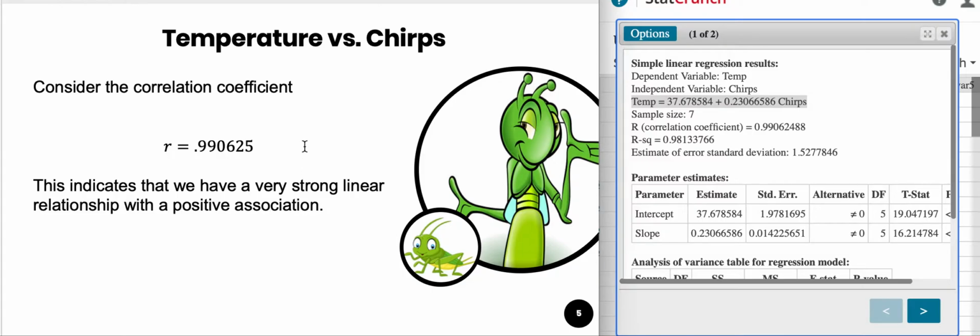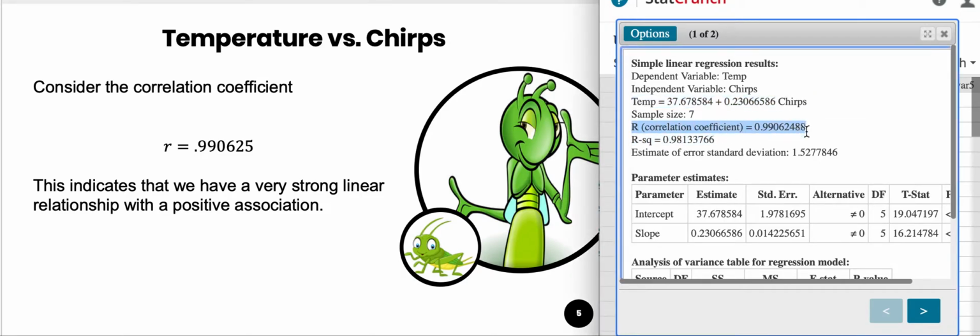Well, one way to measure the strength of a linear relationship is to look at the R value. R is the correlation coefficient. It's always going to be between -1 and +1, and the closer it is to +1 or -1, the stronger the relationship. So this one is really, really close to +1. So this indicates that we have a very strong linear relationship with a positive association.